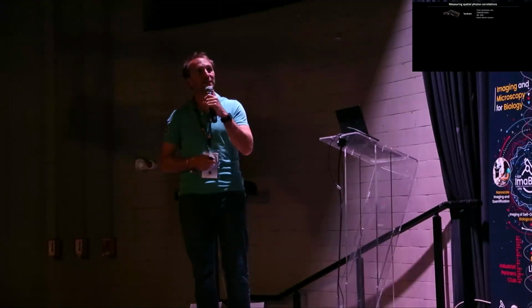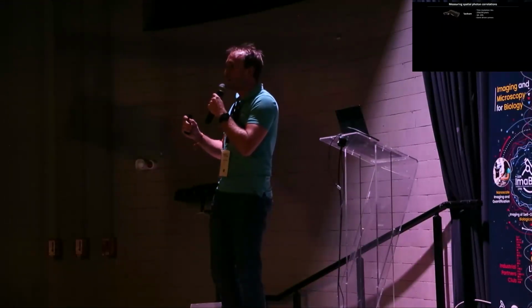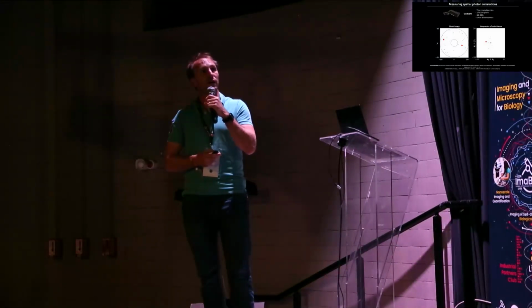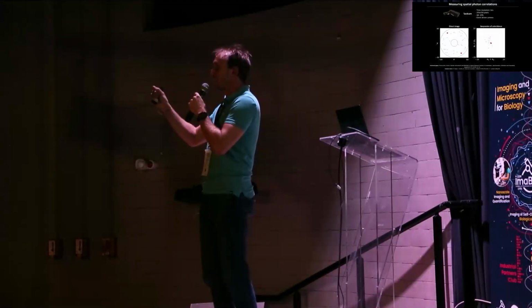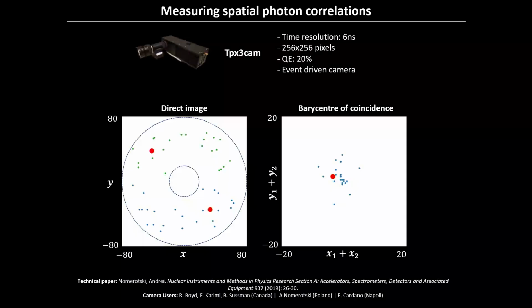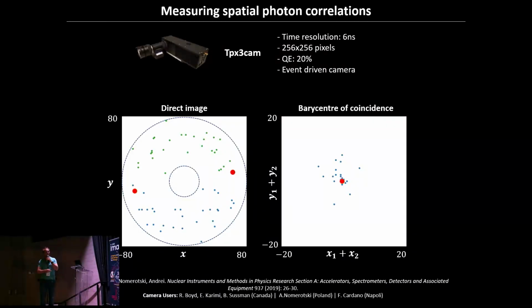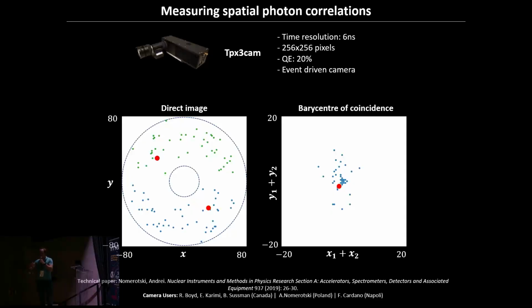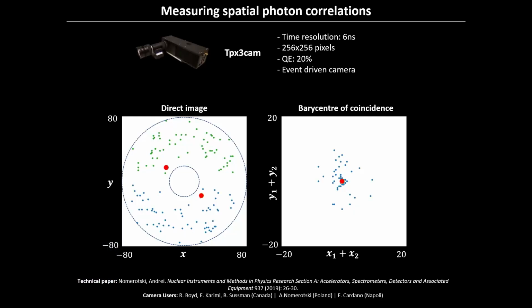I just want to highlight how this works. It's not really a frame-based camera, it's an event-driven camera. So the camera only records some event. Every time there is a photon, there is an event, and the camera returns XYT. So this is really an acquisition we have done at the output of the source when we were in the Fourier imaging plane. And you can see, if you look in time how the pairs were arriving on the sensor, in reconstructed real time, every time there is a pair, you can really see that they are anti-correlated onto the image at the output. So this allows us to do much faster reconstruction of G2 by operating in the pair detection regime. Very fast.